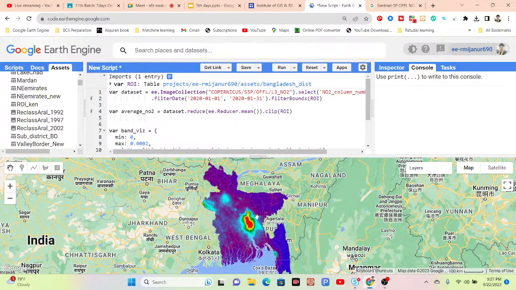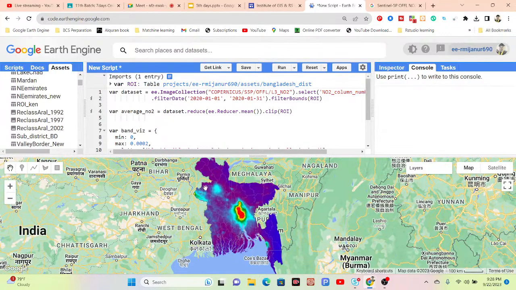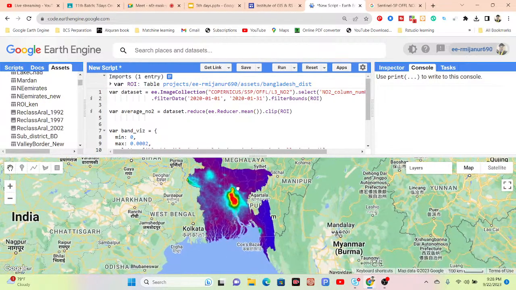Now this red color identifies the highest or maximum concentration of nitrogen dioxide. Nitrogen dioxide mainly comes from human activities such as burning fossil fuels, coal, gas, and oil, and fuel used in cars. That's how we get a lot of concentration of nitrogen dioxide. You can also see small amounts here. This result is only for the month of January 2020.